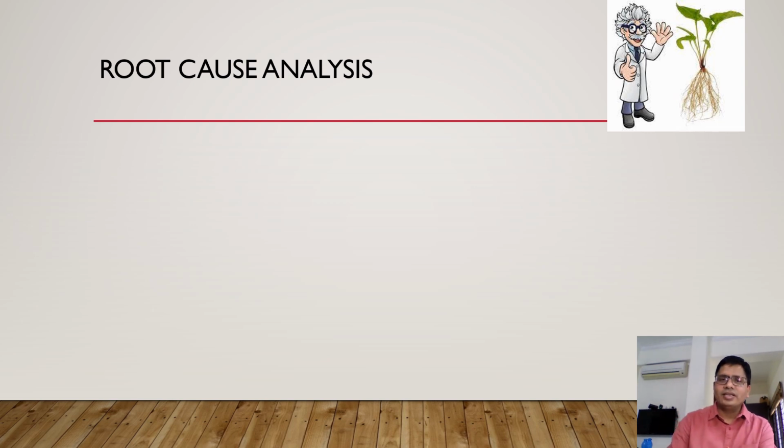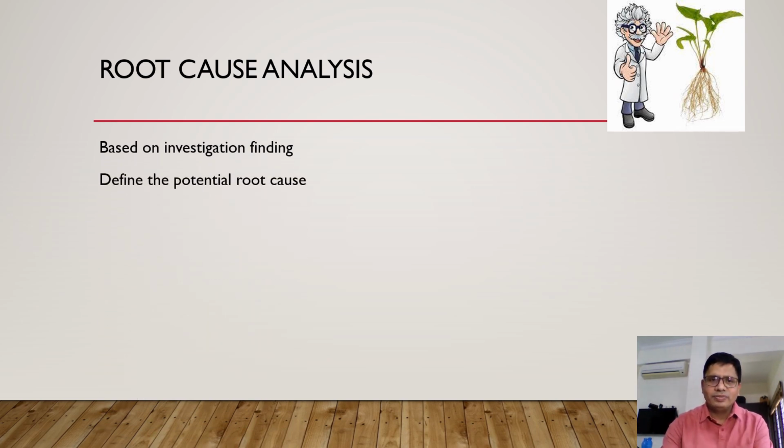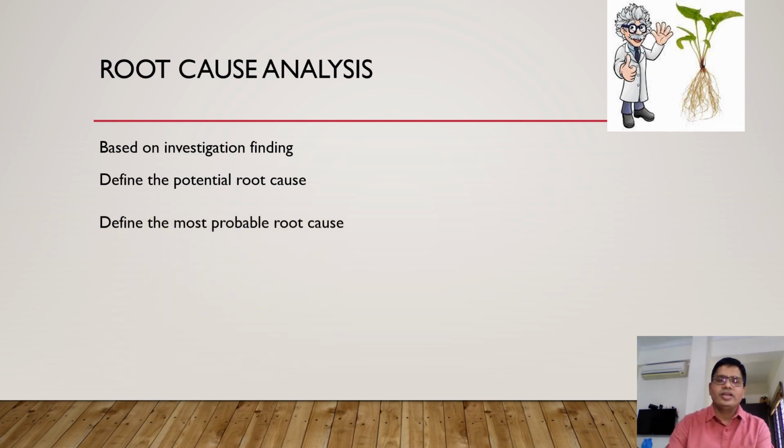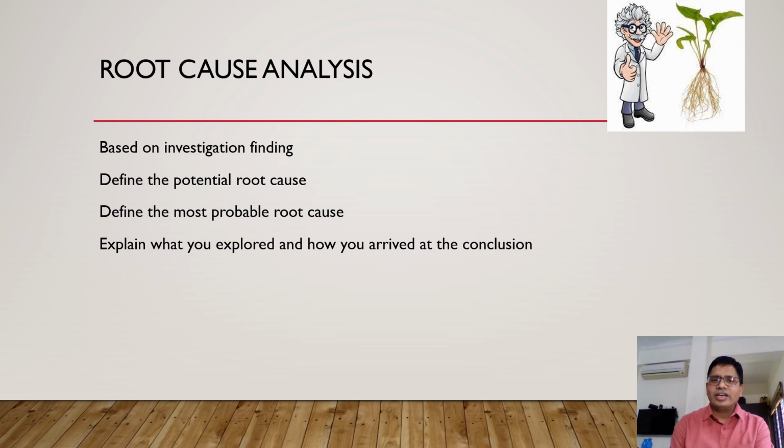Now the next element is root cause analysis. Based on the investigation findings, we have to conclude the root cause. Define the potential root cause. If the potential root cause is not identified, you can define the most probable root cause. Explain what you explored and how you arrived at the conclusion. So here you explain what investigation you did, and based on that investigation, what root cause or most probable root cause is identified.